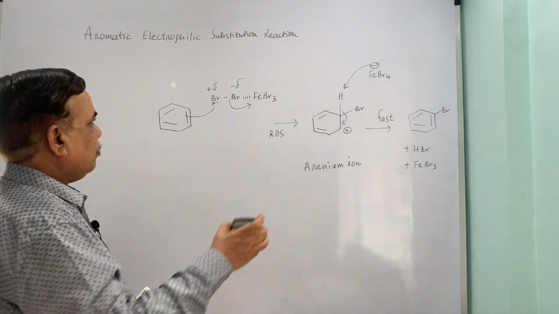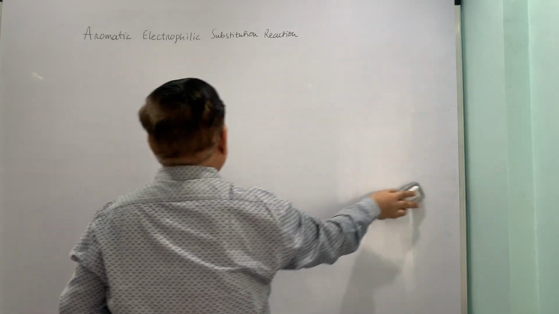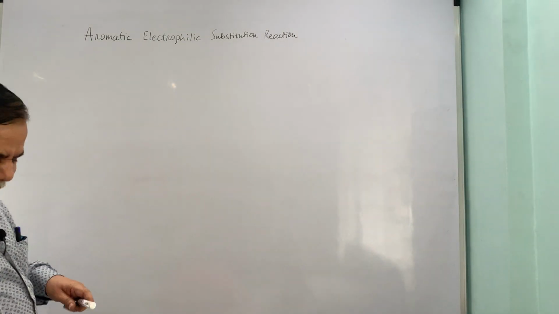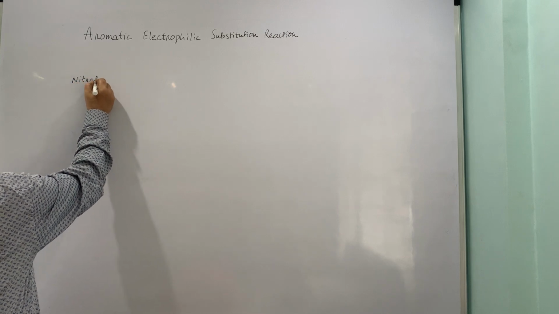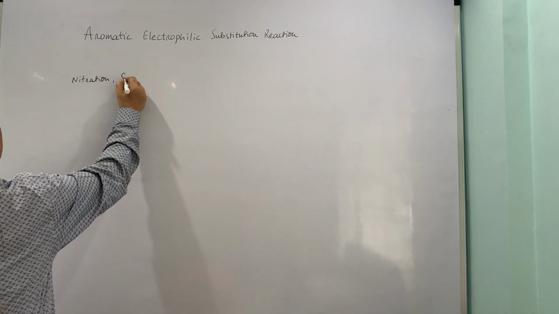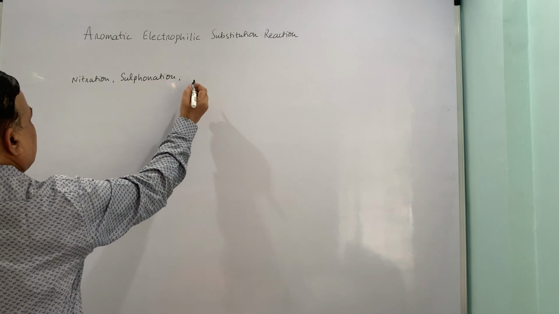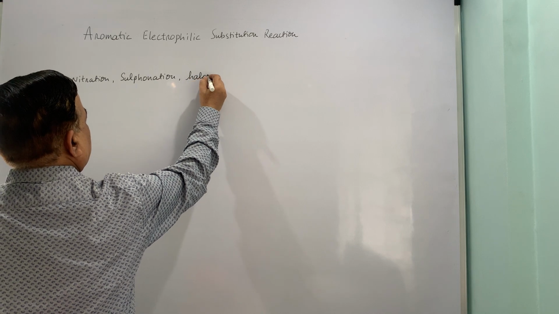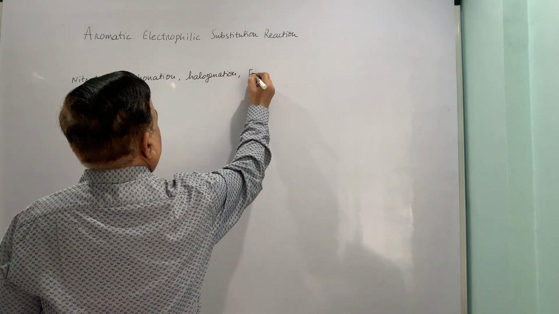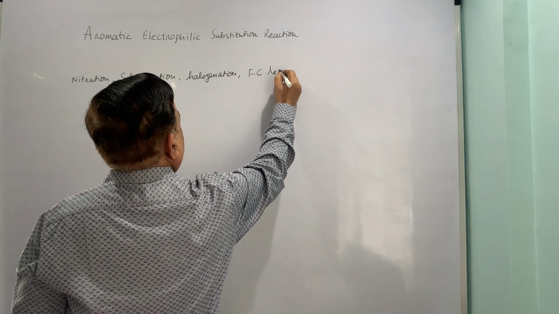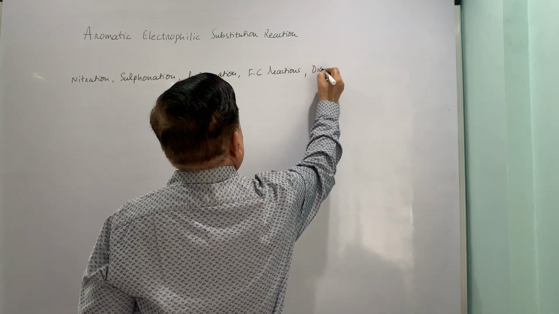Okay. Now the examples of electrophilic substitution reaction we have already seen. I will just list them together. First one is nitration reaction, sulfonation reaction, halogenation reactions, Friedel-Crafts reactions, and the last one is diazonium coupling reaction.